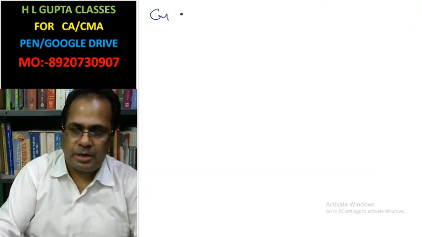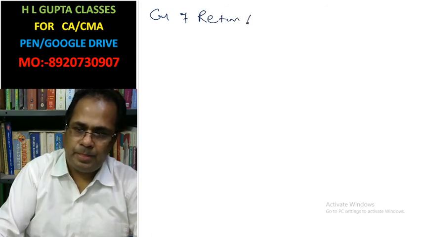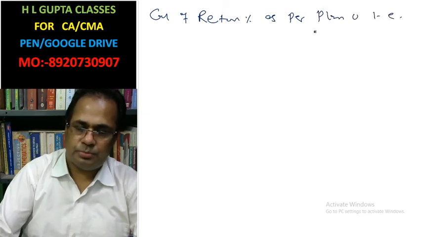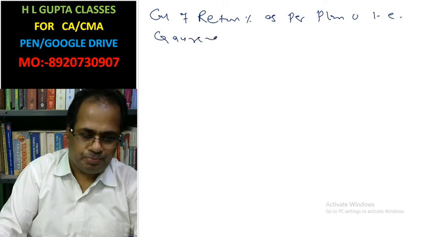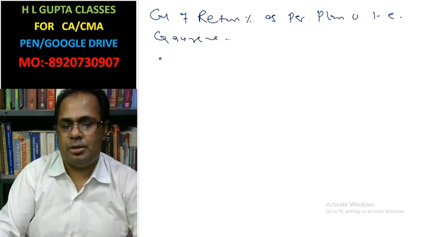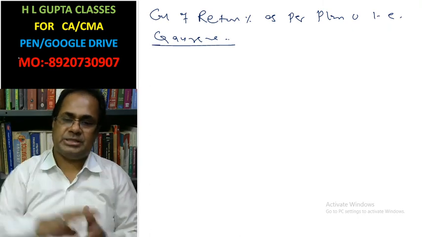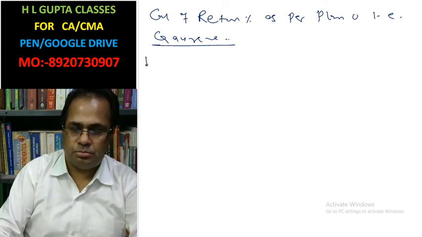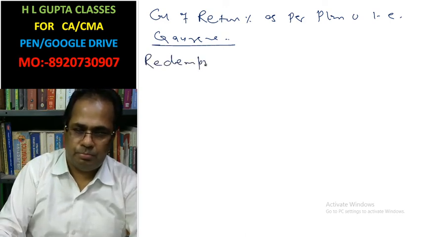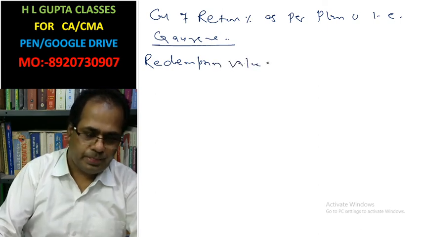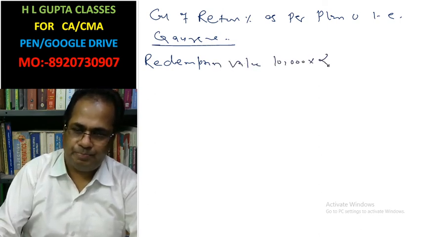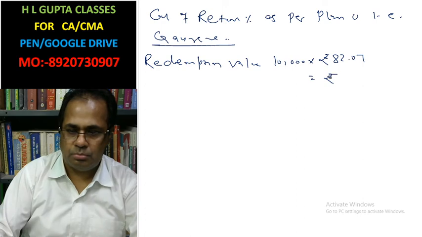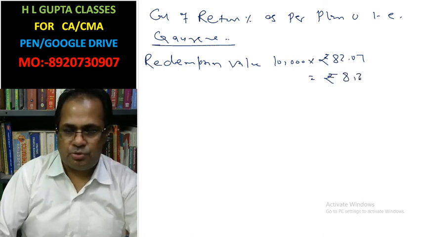Now calculation of return percentage as per plan U, that is Gaurav. This is a growth plan. In growth plan, the units remain the same, only net assets value will change. Redemption value: 10,000 units at 82.07 is 8,20,700.